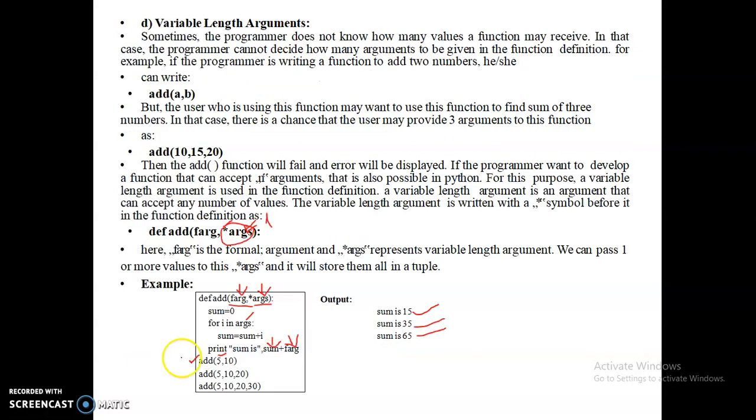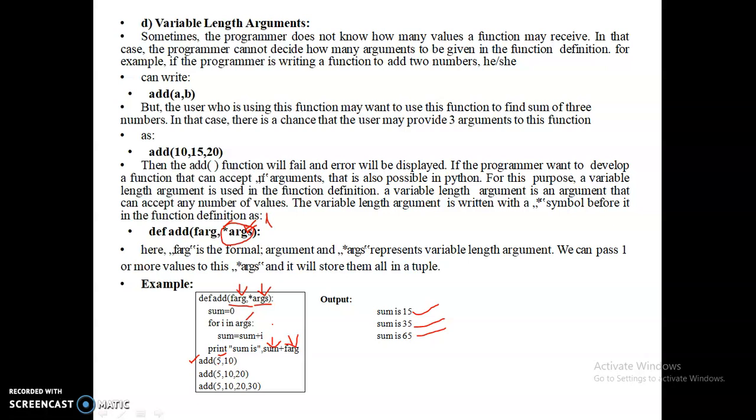Okay, in the same way as variable length arguments, you can also create a dictionary. You can specify a different symbol for the dictionary, and that is called keyword-based variable length arguments. There you can pass your required values with their names, that is, you can specify a value and a key for the value. All of those are created as a dictionary and you can use that within the function.